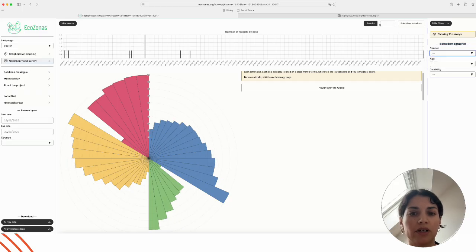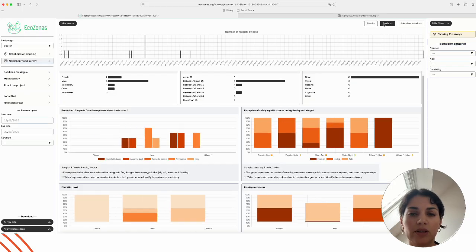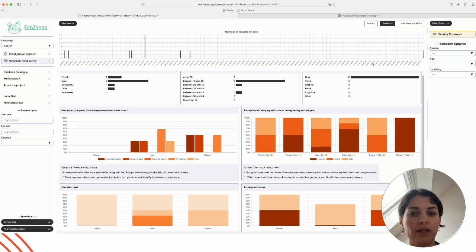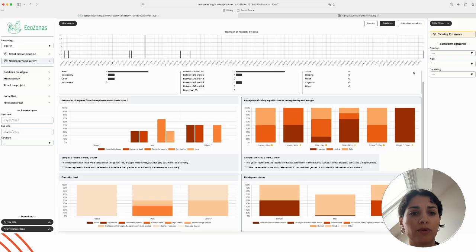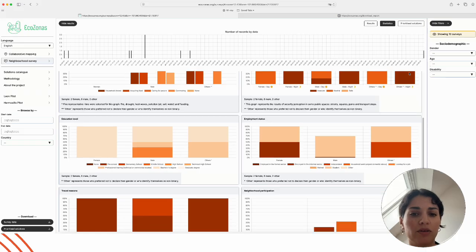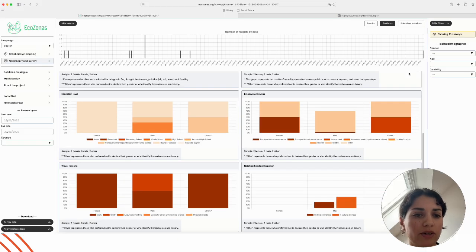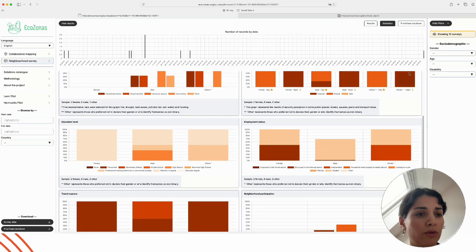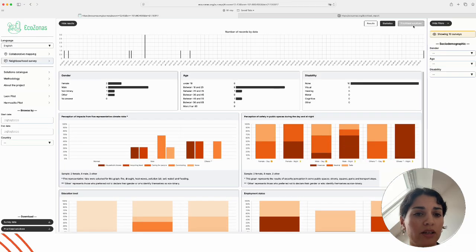If we filter the results by gender and age, the wheel also changes. In statistics, we can see more detailed information, and there are some graphs that process some of the data collected. For example, we have the neighborhood participation, the educational level, the employment data, the perceptions of safety for some public spaces.